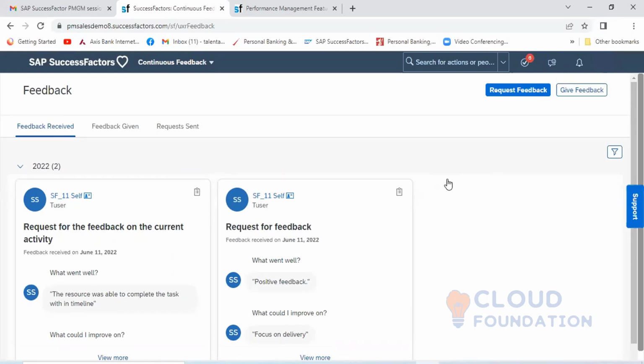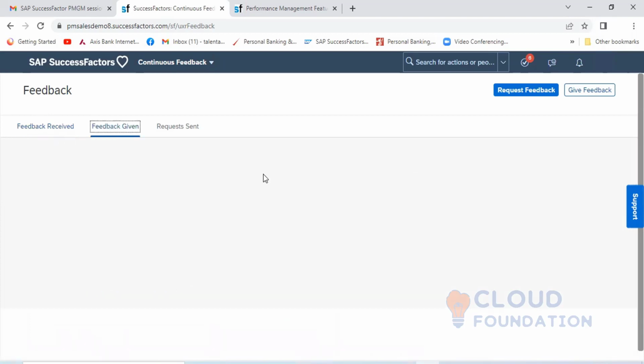In the feedback section, we can see feedback received, feedback given, and feedback request sent. Feedback received we can see; feedback given, nothing is there.